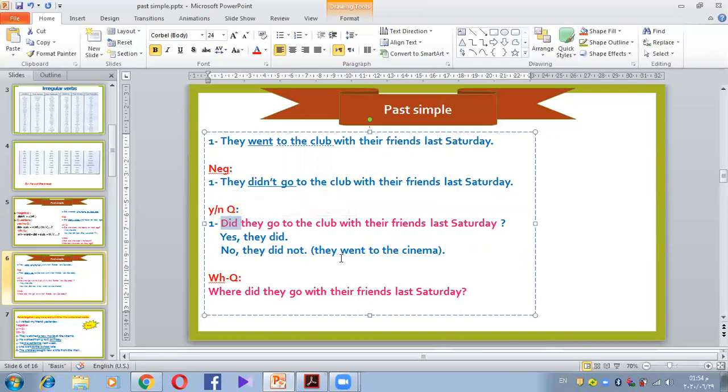If you want to say something else, you can say they went to the cinema, for example, not to the club. If I want to ask about the club, for example, so where, and then did, and then they, the subject, and then go, the main verb, with their friends last Saturday. Okay, making questions and negatives is easy because we have taken this a lot of time before.